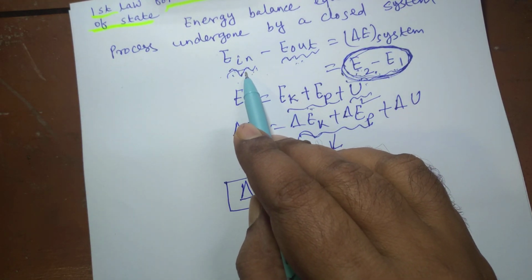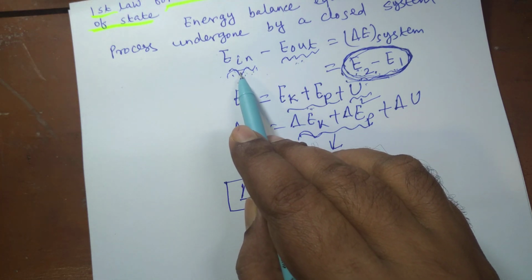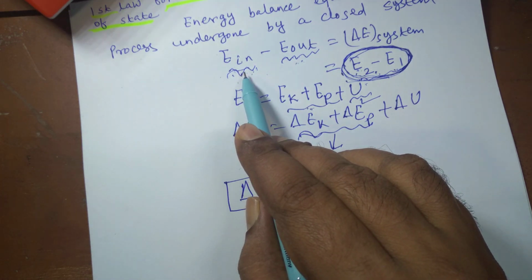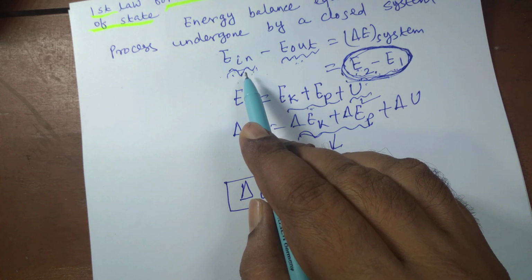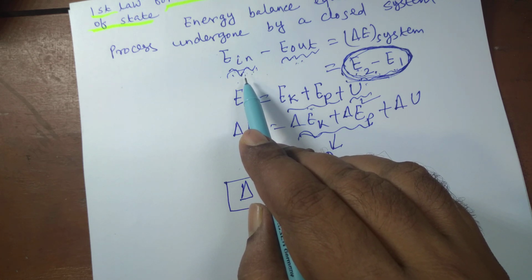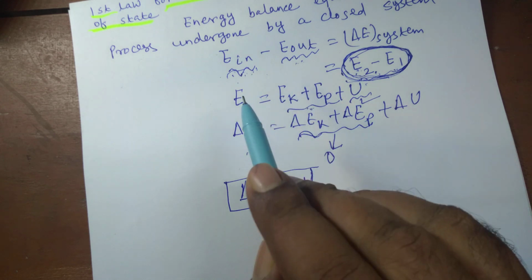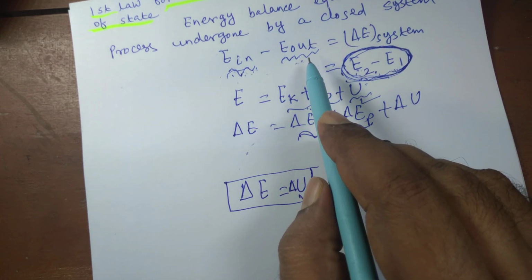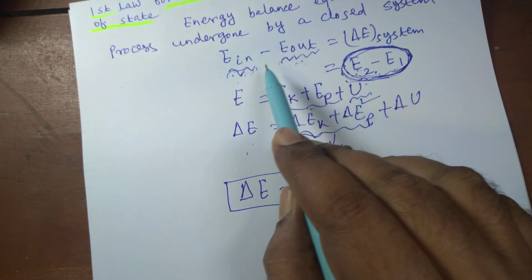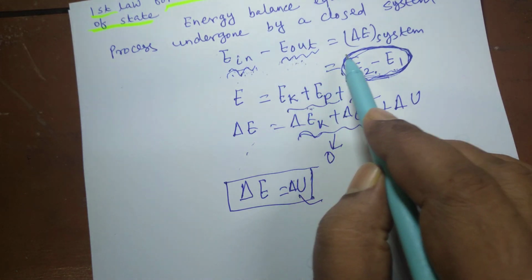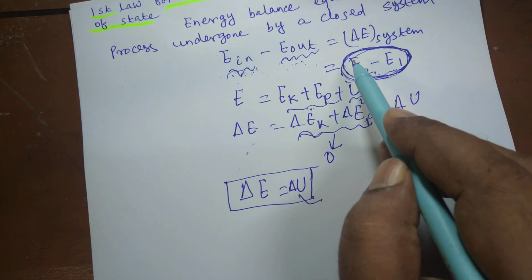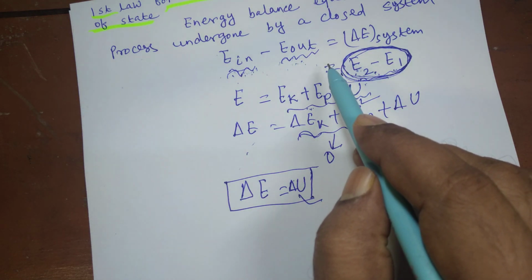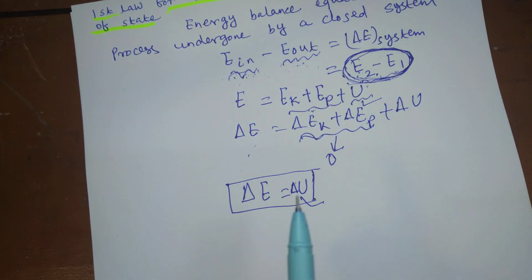This equation is used everywhere. That energy balance signifies that every bit of energy is accounted for in any kind of process undergone by a system. You can't neglect any bit of energy. Whatever energy enters and whatever energy leaves the system, the difference, that means the net energy, is stored in the system, which results in an increase in the energy of the system. Whenever energy is stored, it increases the energy of the system.